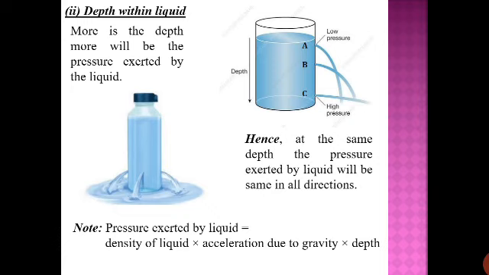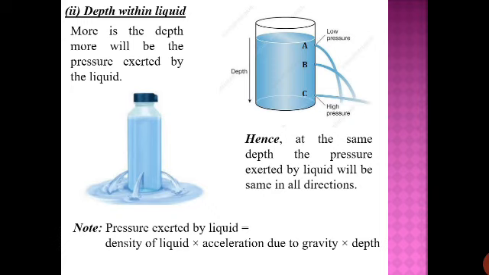But still for information, density of the liquid, I've already said the meaning of density, but more about density learn in class 9th. Acceleration due to gravity is related with the force of gravity. Like Earth is having its own gravity and different planets have different gravity. So if you take the liquid on the Earth and if you take the same liquid to other planets, then also the pressure exerted by the same liquid can change because of force of gravity. So acceleration due to gravity is one concept related with the gravity that we'll do again in class 9th.